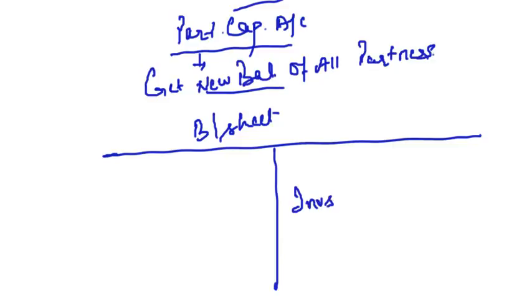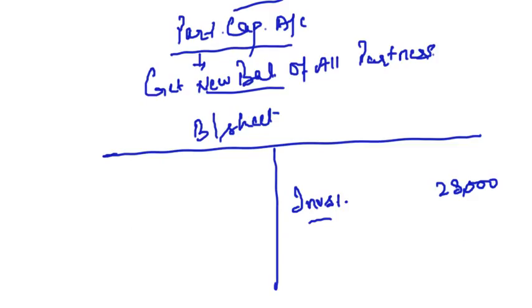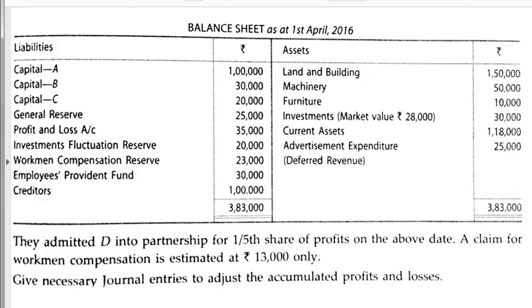Next, current assets will remain the same. Advertisement expenditure, because we have written off this expenditure through the partners' capital accounts, will not appear in the balance sheet now.